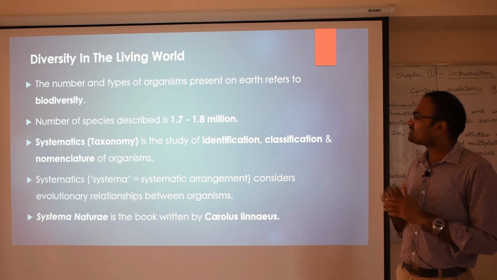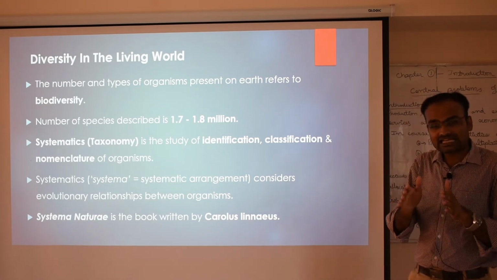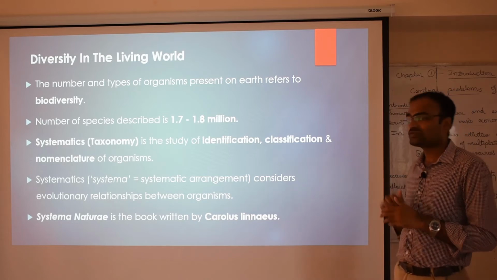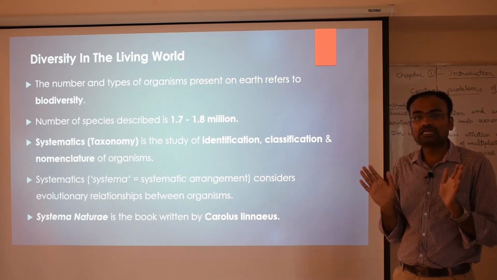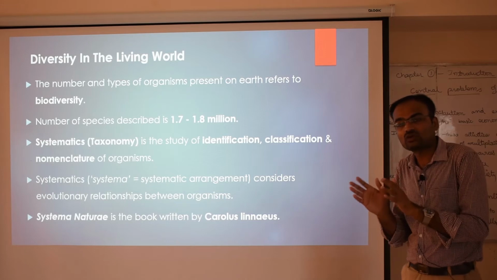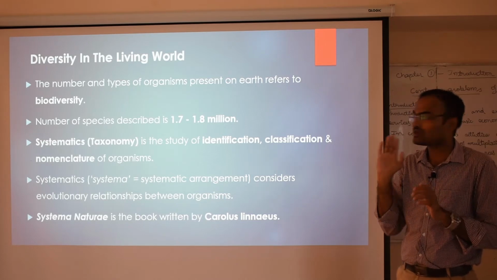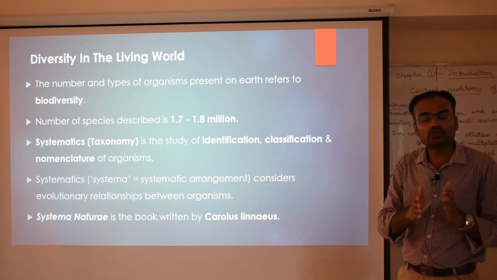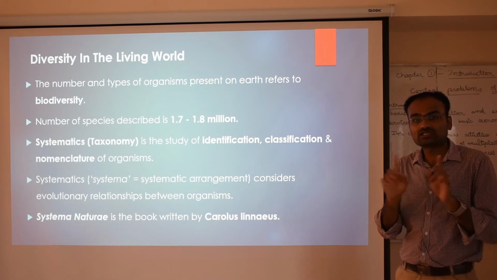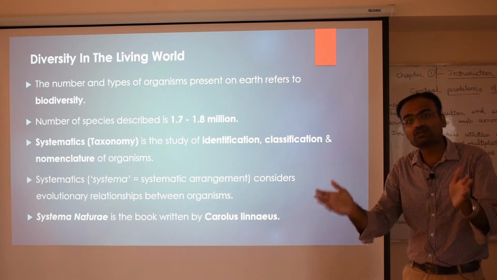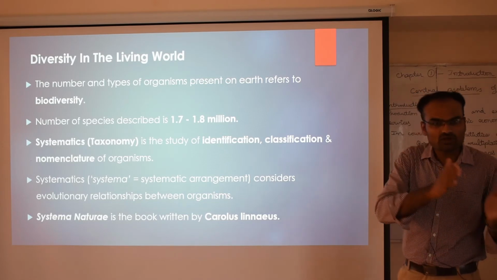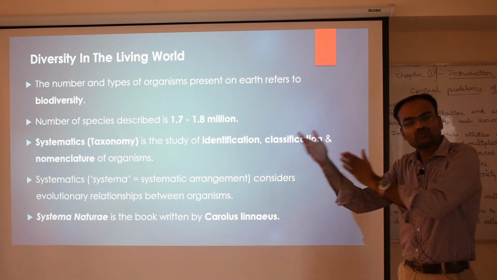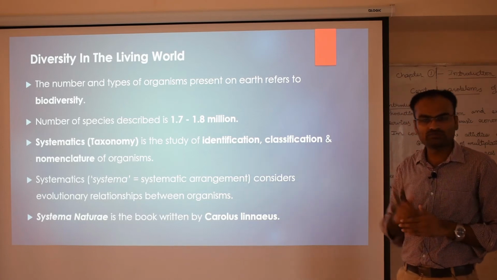Next, the total number of species described till now is 1.7 to 1.8 million, including terrestrial, aquatic as well as air. 1.7 to 1.8 million equals 17 to 18 lakhs. It is about the types of organisms, starting from unicellular bacteria and ending with multicellular mammalia, the human being.